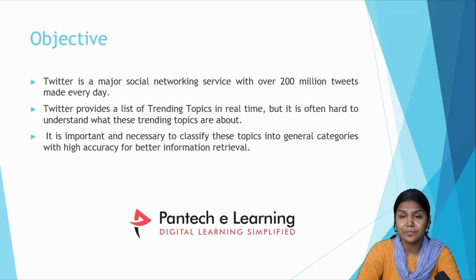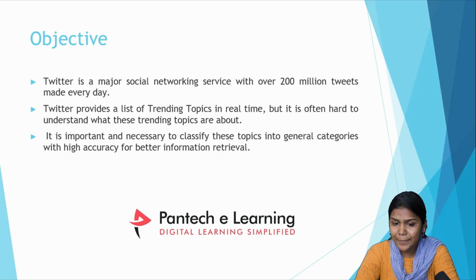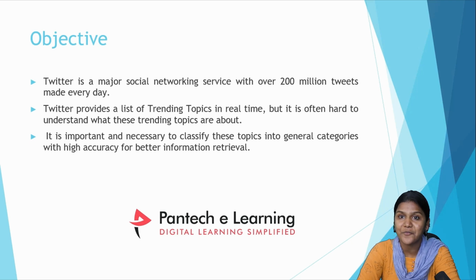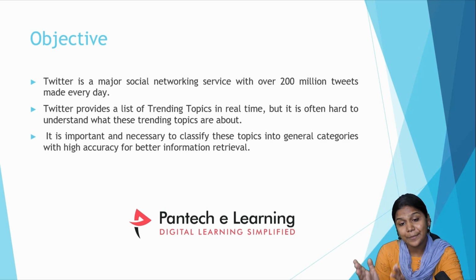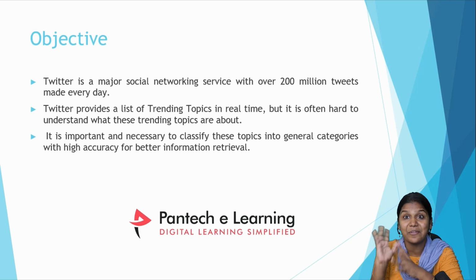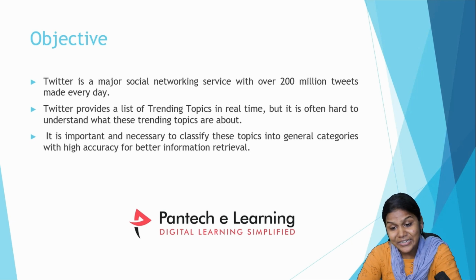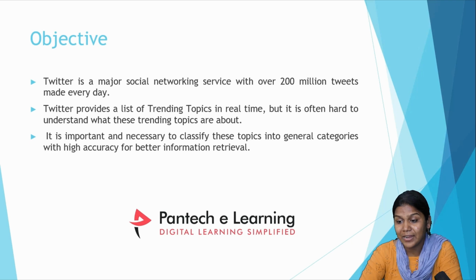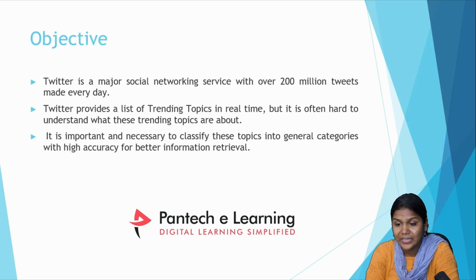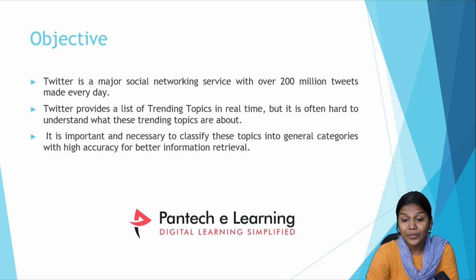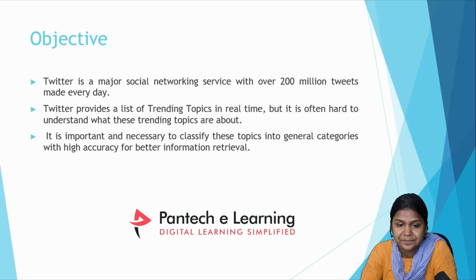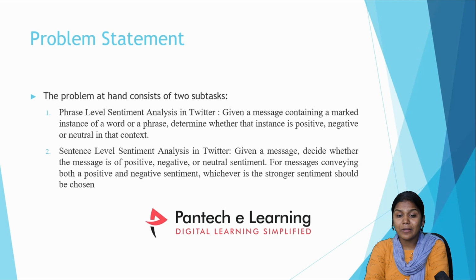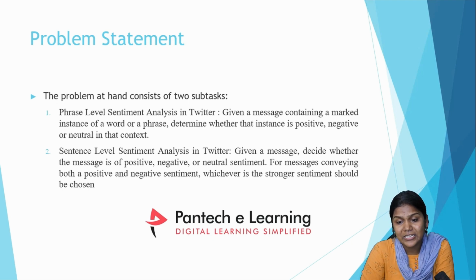Here comes the objective of our application. Twitter is a major social networking service with over 200 million tweets made every day. So every day in Twitter alone we are getting 200 million tweets. Twitter provides a list of trending topics in real time, but it is often hard to understand what these trending topics are all about. It is important and necessary to classify these topics into general categories with high accuracy and better performance. So the problem statement is phrase level sentiment analysis in Twitter.